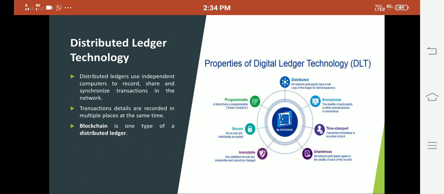One more property we have is distributed. The blockchain technology is based on the DLT. It is distributed. Here all the network participants have a full copy of the ledger for full transparency purposes. Then anonymous. Consider the Bitcoin network: the users' privacy is ensured, which provides anonymity, untraceability, and unlinkability. Anyone can join the Bitcoin network and perform transactions, and the identity details should not be revealed to any other person. So obviously blockchain is anonymous.